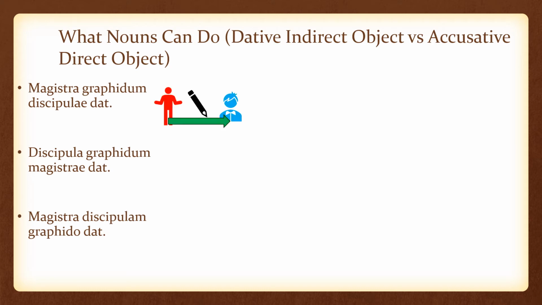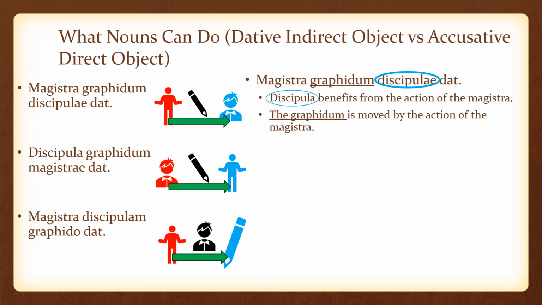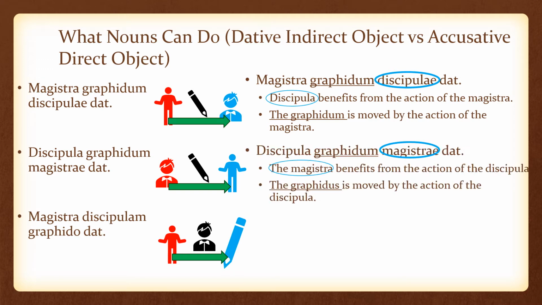Let's look at some visuals. The teacher gives the pencil to the student. The student gives the pencil to the teacher. And the teacher gives the student to the pencil. In the first example, magistra graphidum discipulae dat. Discipula benefits from the action of the magistra. So that word, discipulae, is the dative indirect object. Meanwhile, the graphidum, the pencil, is moved by the action of the magistra. So the graphidum is the accusative direct object.